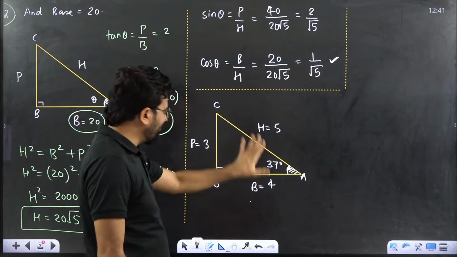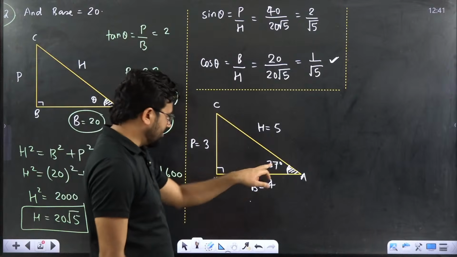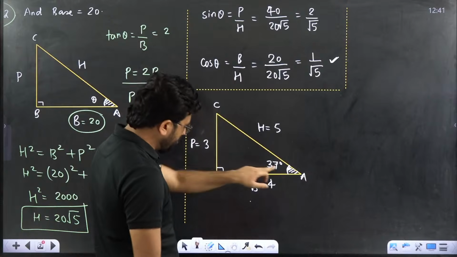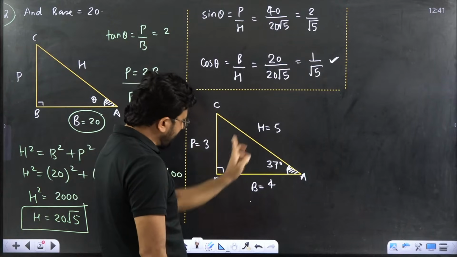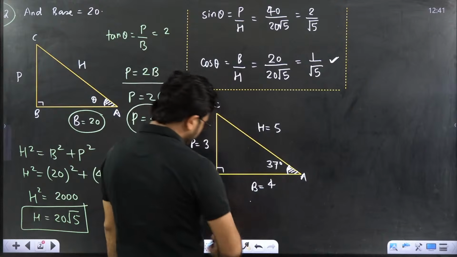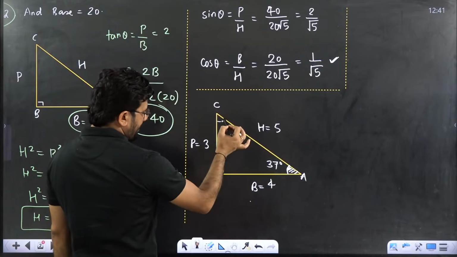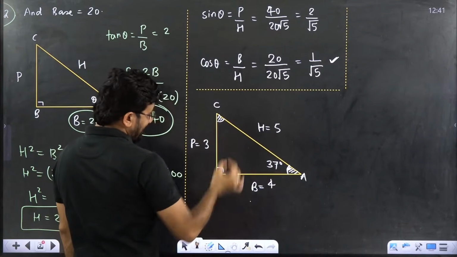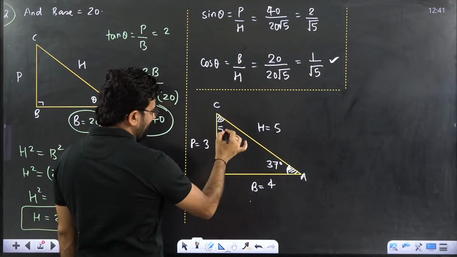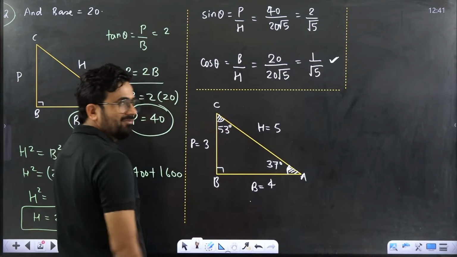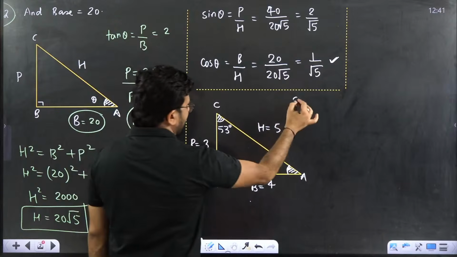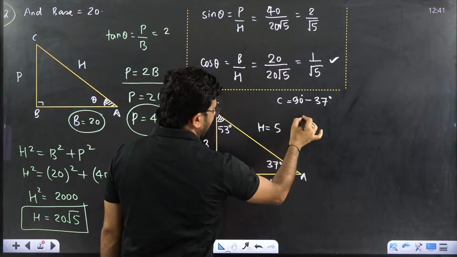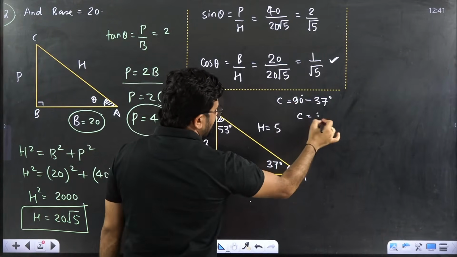Okay, please understand. This is a 3, 4, 5 triangle. Remember one thing what I am telling you. This angle is what, beta? 37. So opposite to 37 is 3. Opposite to 90 is 5. I already told you that the sum of these two angles A and C is also 90 degree. That means this is 37, so this would be 53 degree, because 90 minus 37 degree is equal to angle C. So angle C is nothing else but 53 degree.